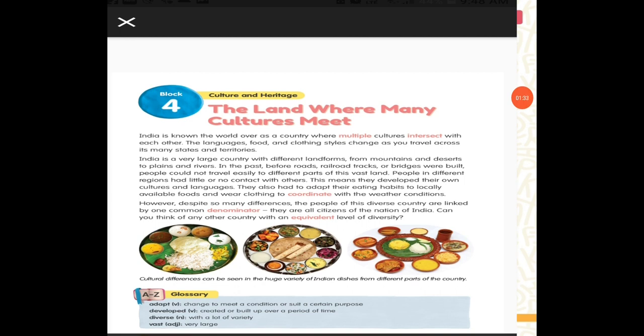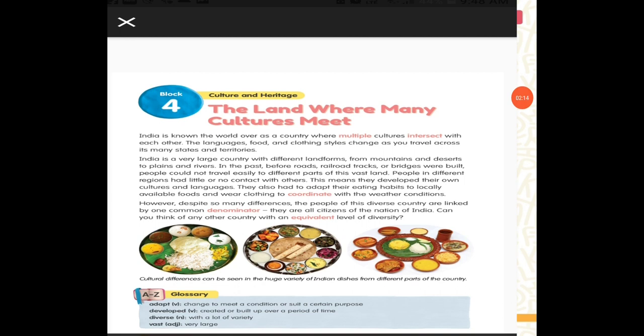This means they developed their own culture and languages. They also had to adapt their eating habits to locally available foods and wear clothing to coordinate with the weather conditions. However, despite the many differences, the people of this diverse country are linked by one common denominator. They are all citizens of the nation of India. Can you think of any other country with an equivalent level of diversity?